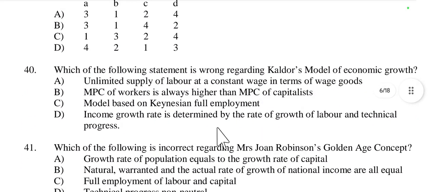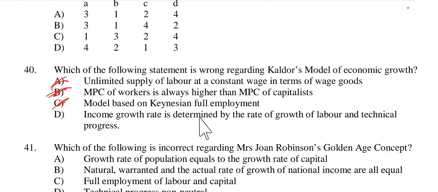So today's last question, which of the following statements is wrong regarding Kaldor's model of economic growth? First one is unlimited supply of labor at constant wage in terms of wage good. This is right, unlimited supply of labor, Kaldor's model. Then MPC of worker is always higher than MPC of capitalist. Yes, MPC of worker is higher than MPC of capitalist, meaning the marginal propensity to consume of workers is greater. This is right. Then the model is based on Keynesian full employment. Yes, this is right.